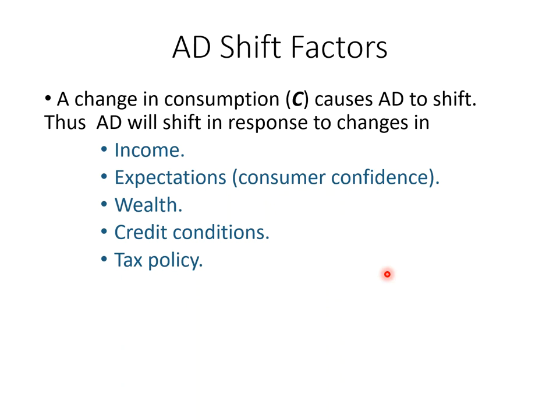And the credit condition: a good credit condition allows us to increase our autonomous consumption, which will shift our aggregate demand curve to the right. And also the tax policy: when government has a tax cut, which increases our disposable income, it will also allow us to increase consumption, which in turn helps to shift the aggregate demand curve to the right. So those are the 5 determinants that affect our aggregate demand curve.